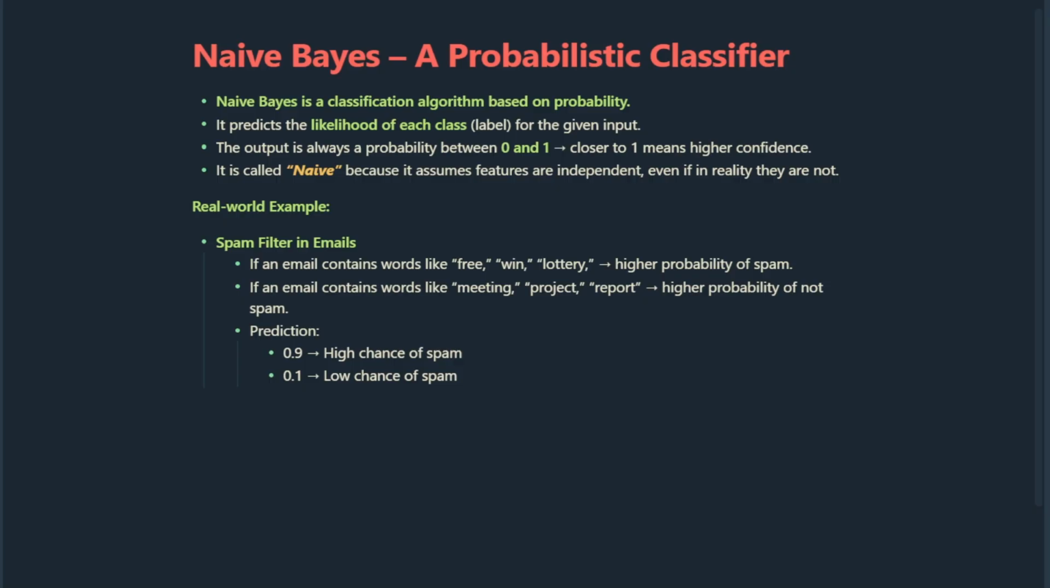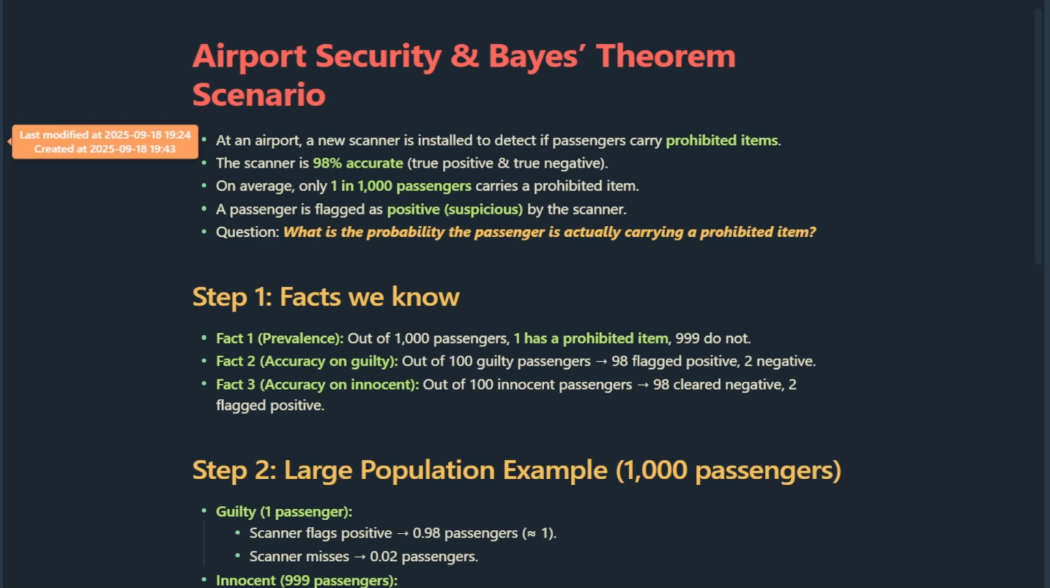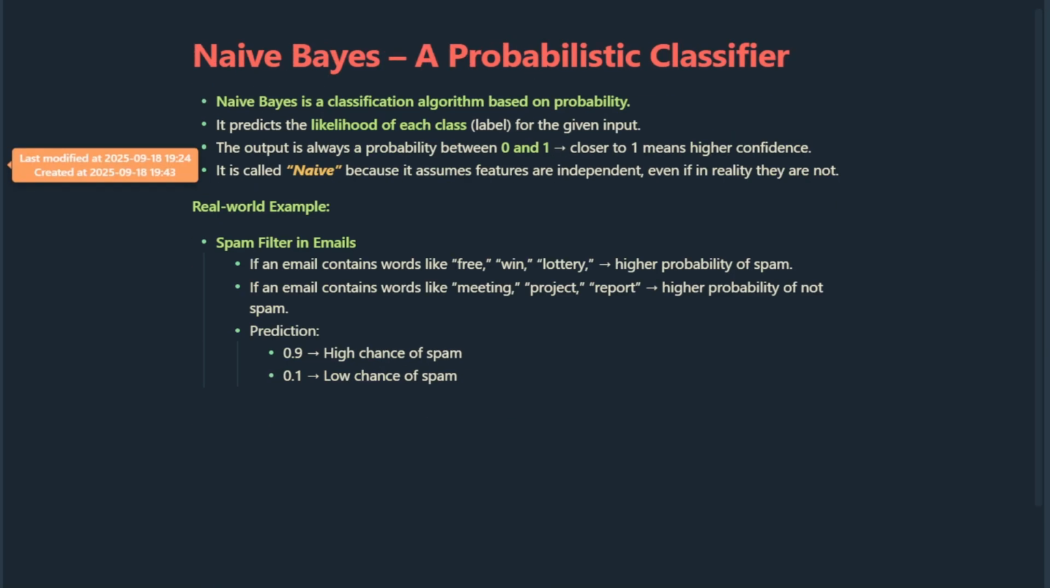Let's take a real world example to understand this better. Think about the spam filter in your email. If an email has words like free, win, lottery, the probability of it being spam is much higher. On the other hand, if the email has words like meeting, project, report, then the probability of it being spam is much lower. So the model might say something like probability 0.9, very high chance of spam, probability 0.1, very low chance of spam. And based on these probabilities, the email gets classified. That's the basic idea of Naive Bayes. It uses probability to classify things in a very simple but effective way.